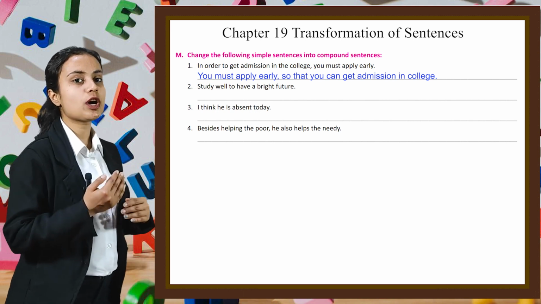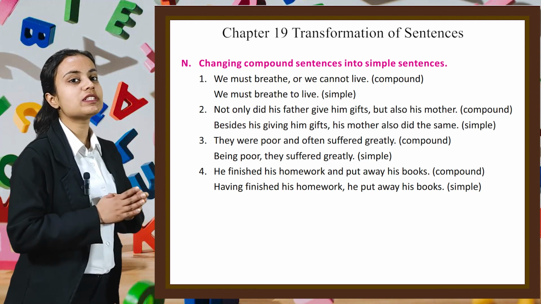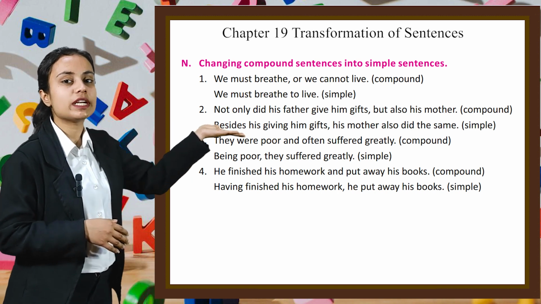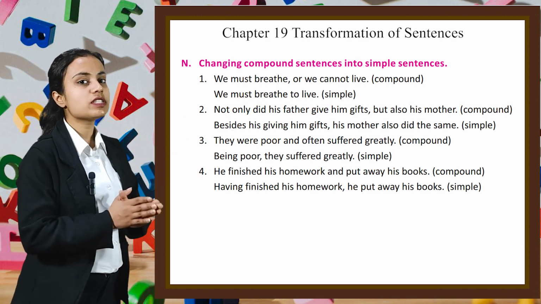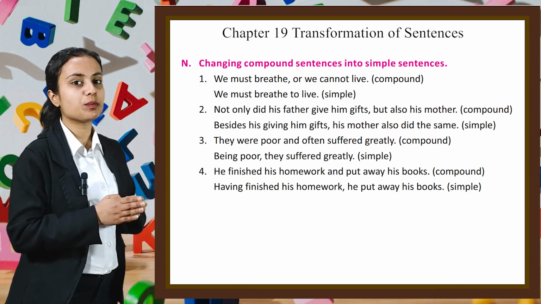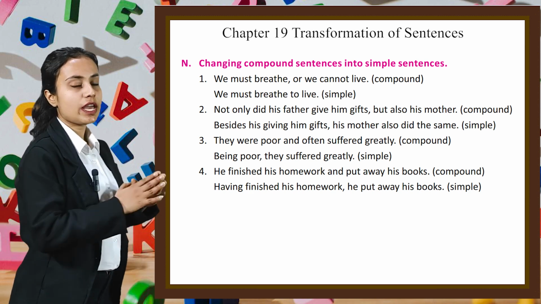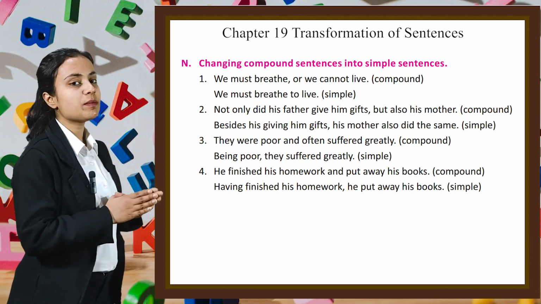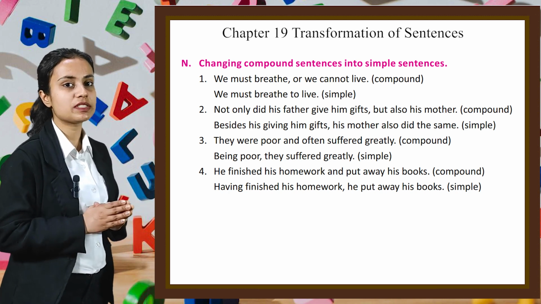Let's move on to the next topic of this chapter, in which we will see changing compound sentences into simple sentences. First, let's see some examples. First one is, we must breathe or we cannot live. Here it is a compound sentence. We must breathe to live is a simple sentence.